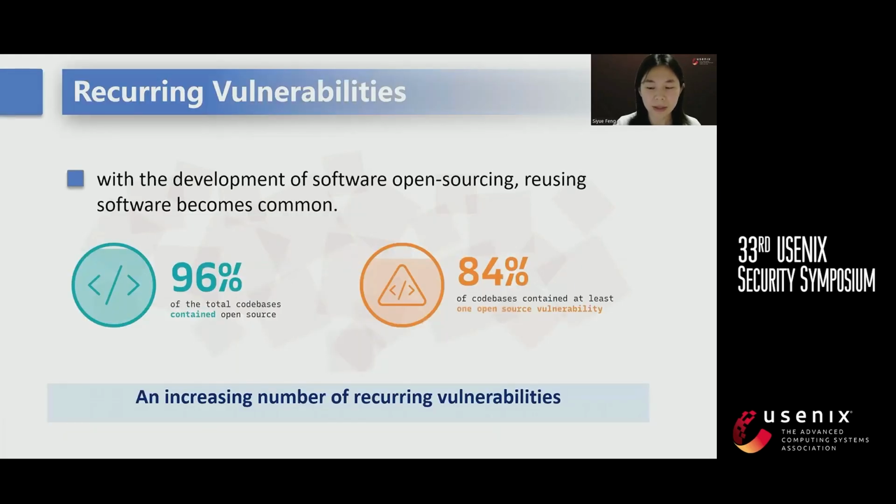With the development of software open sourcing, reusing software becomes common. Synopsys reported in their OSSRA that 96% of codebases contain open source, and 84% contain at least one known open source vulnerability. This results in an increasing number of recurring vulnerabilities. These vulnerabilities exhibit similar characteristics, share code logic, or may even be identical, so they are also known as clone vulnerabilities.